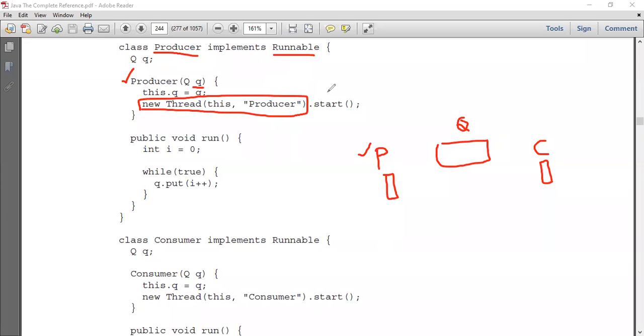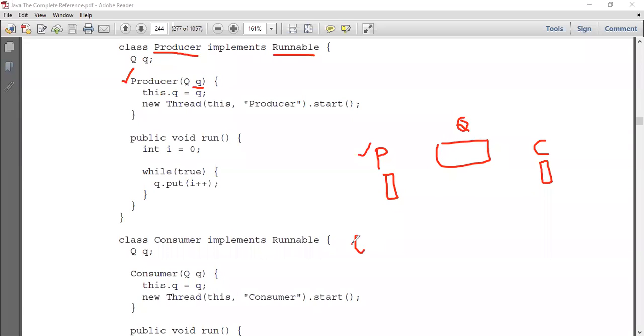As you know, once we create a thread, what we need to do? We need to run this thread. In order to run this thread, we need to call the start method. Probably this statement looks a little bit confusing. Actually, it's not confusing, it's quite simple. They merged two statements into a single statement. I think you know how to create a thread.